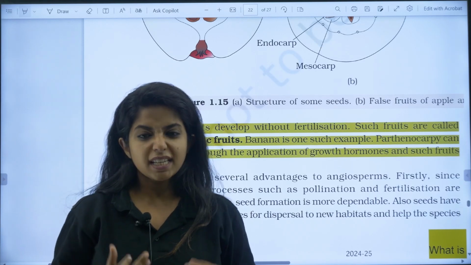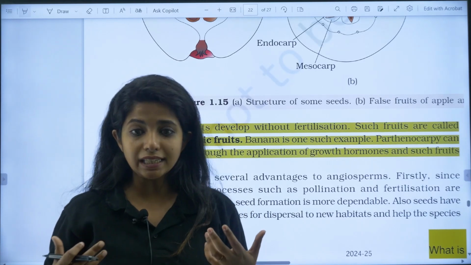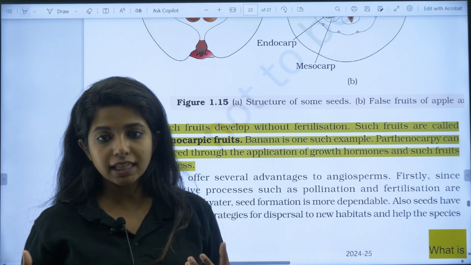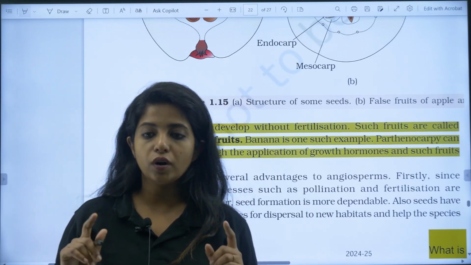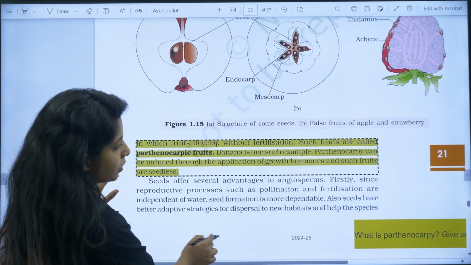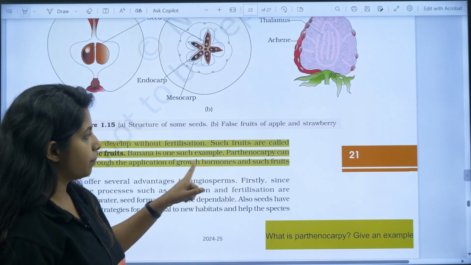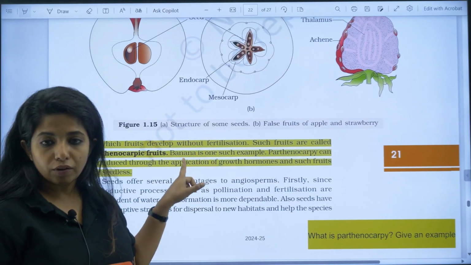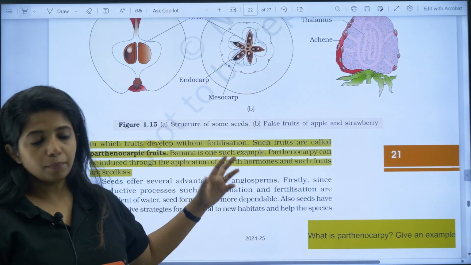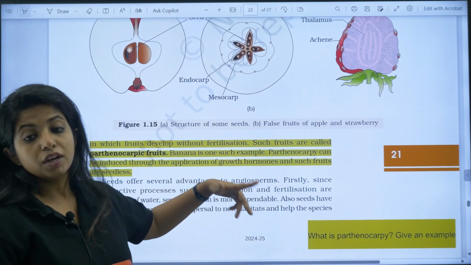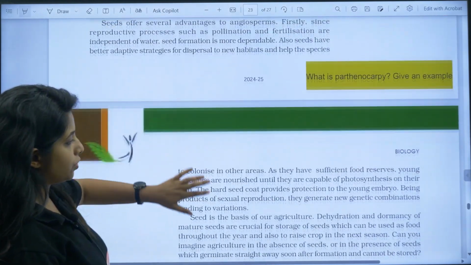Since fertilization is not happening, do you see seeds? No, you would not be finding seeds, my dear children. In parthenocarpic fruits, you do not find seeds. That is one very important thing. So what is parthenocarpy? Give an example, you should be knowing. Parthenocarpy is where fruits develop without fertilization. Example, banana. You can induce parthenocarpy, everything is important.